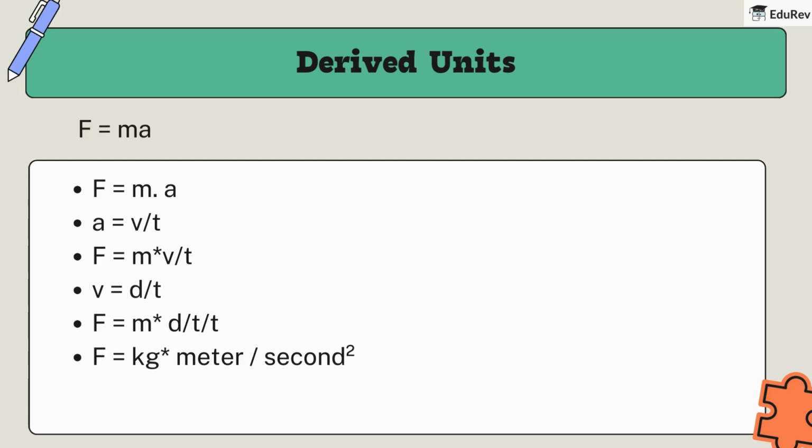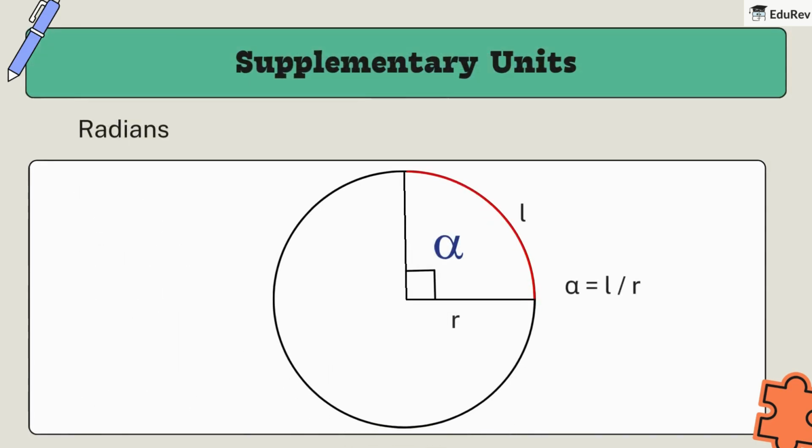Now, in the SI system, we measure force in newtons, N. So, 1 newton is equal to 1 kilogram meter per second square. Isn't it fascinating? We've just derived the unit of force from our fundamental units. This is why we call it a derived unit. But wait, there's more. Let's explore another category of units that helps us measure angles and solid angles.